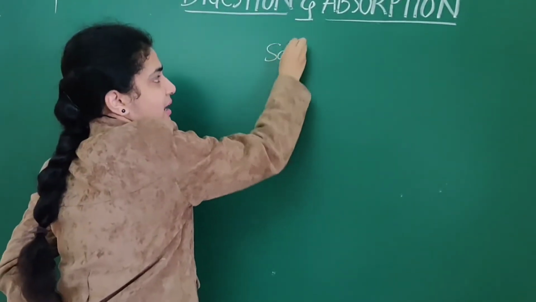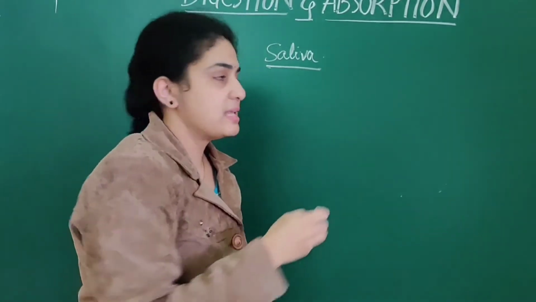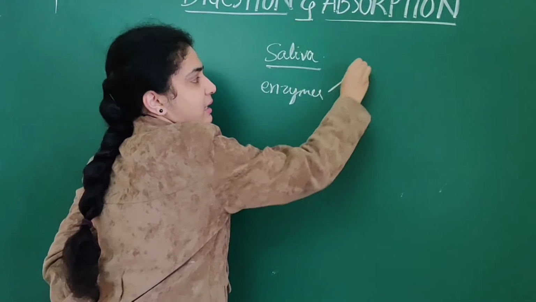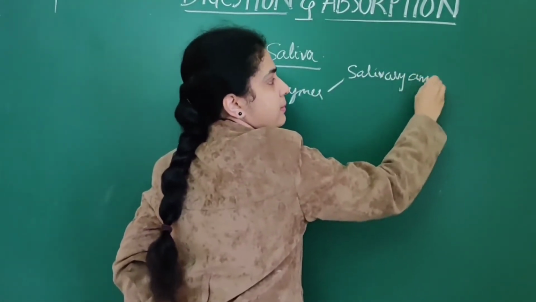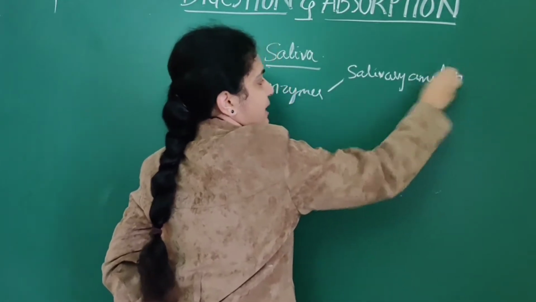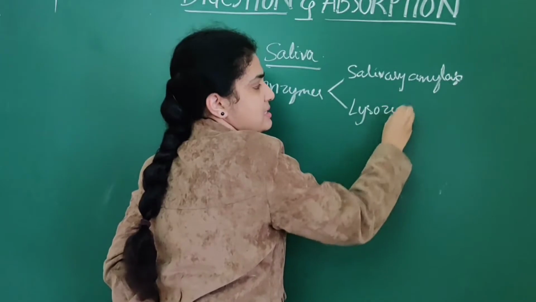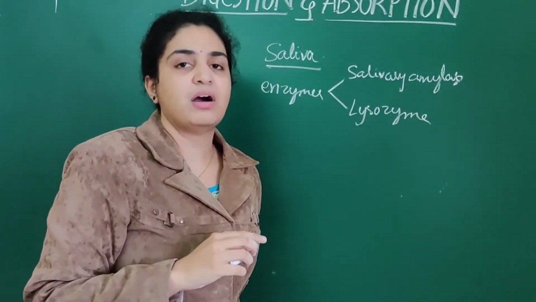Mainly, the saliva contains numerous enzymes. It consists of salivary amylase as well as lysozyme. These are the two main enzymes present in the saliva.